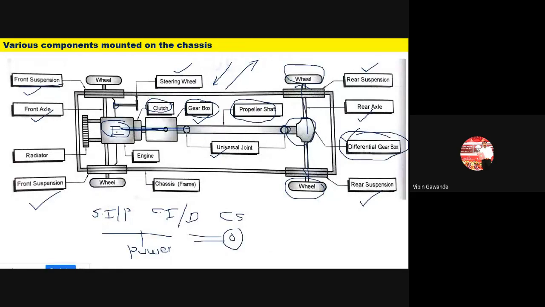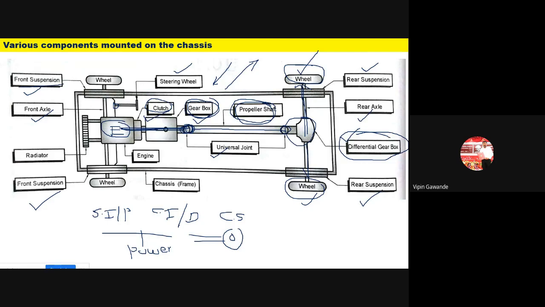How does the power get transmitted from the engine to the wheel? First of all, from the engine it goes to the gearbox using the clutch. When we release the clutch, the engine and the gearbox get connected. In the gearbox we multiply the rpm received from the engine, and the gearbox supplies that rotation to the differential gearbox using the propeller shaft, and then it goes to the rear wheels. So this is the transfer of power from the engine to the rear wheels.